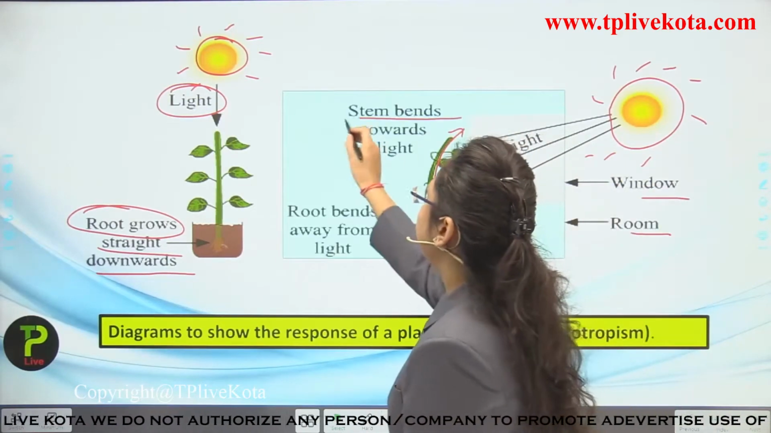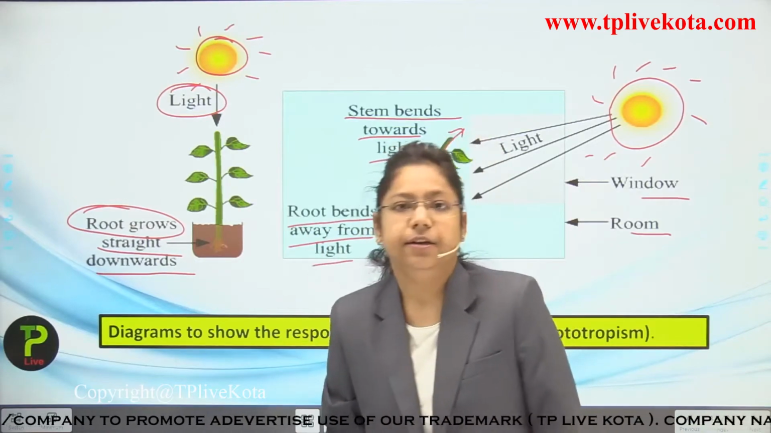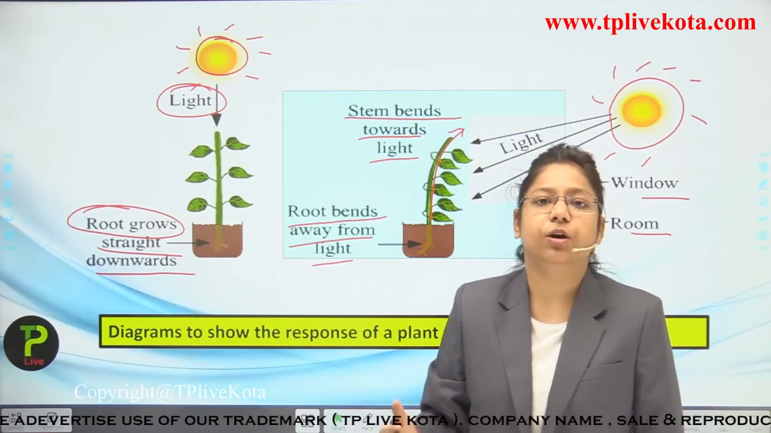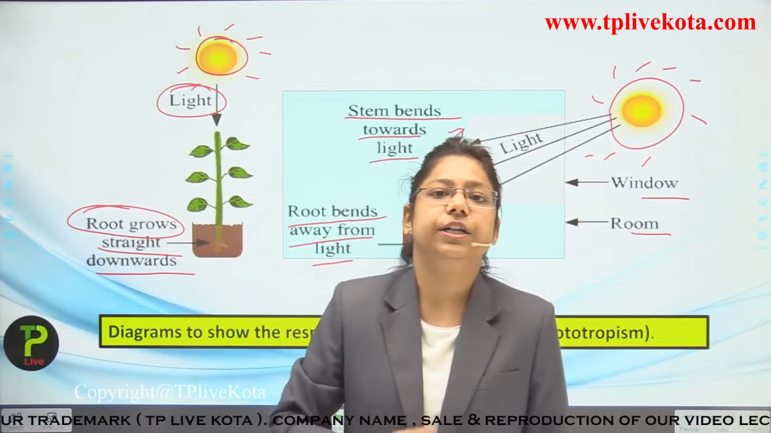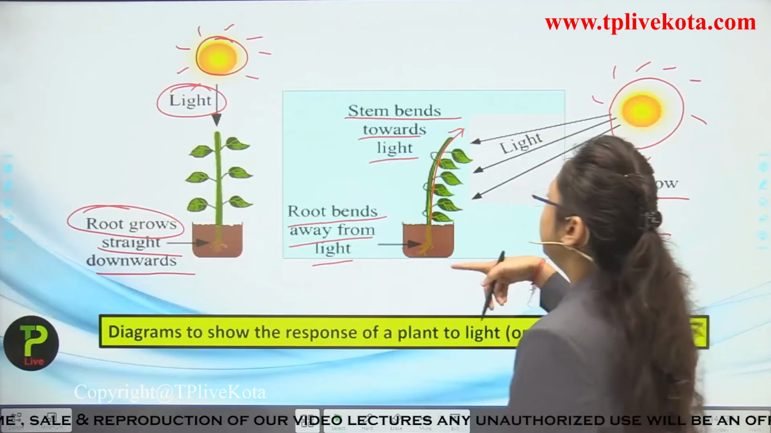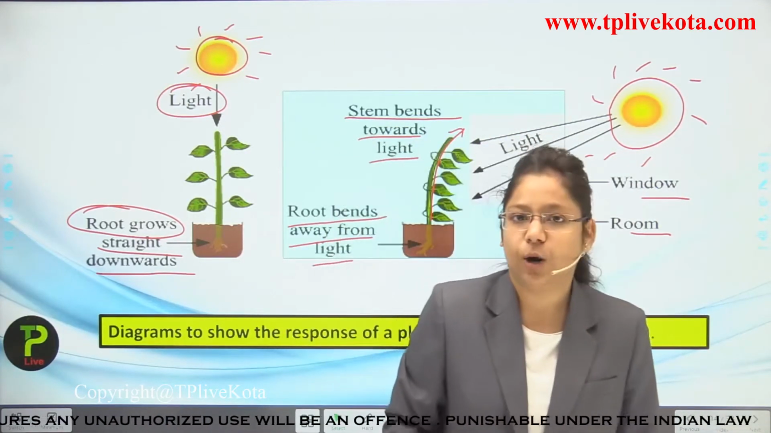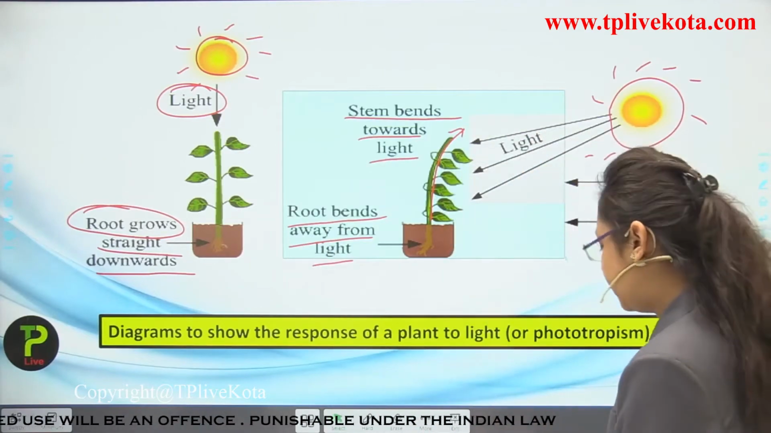Okay, so stem bends towards light and root bends away from the light. So root is bending away from the light because it is going underground. So it is showing negative phototropism, and when it is bending towards the source of light, then it is showing the positive phototropism. So this is how the phototropism occurs.